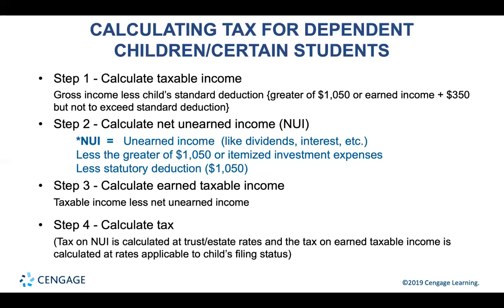Step 4, calculate the tax. The tax on the NUI is calculated at trust and estate rates, and the tax on the earned taxable income, or ETI, from step 3, is calculated at the rates applicable to the child's filing status. There's some really great examples, A, B, and C, in the book under Learning Objective 6.4 to walk through 3 different examples of these step by step. I highly recommend that you go through and take a look at these.